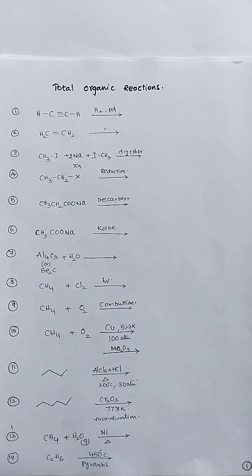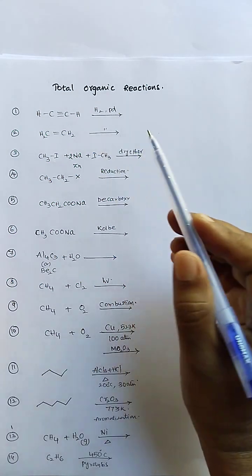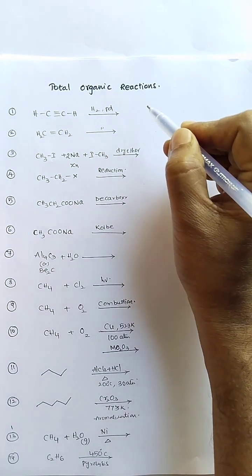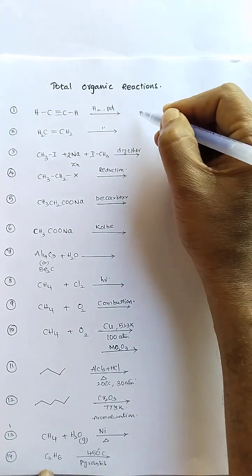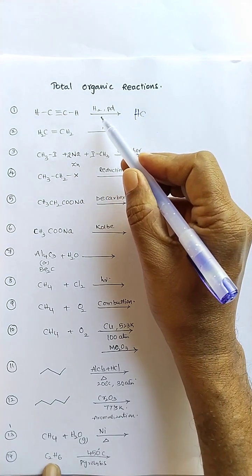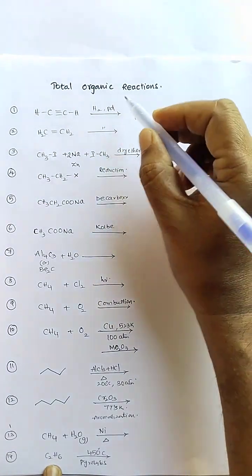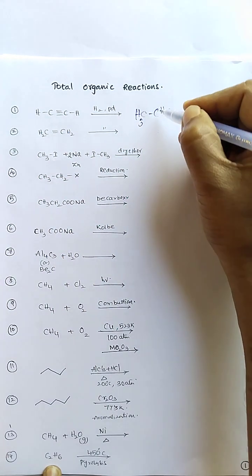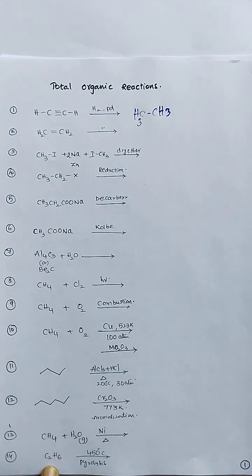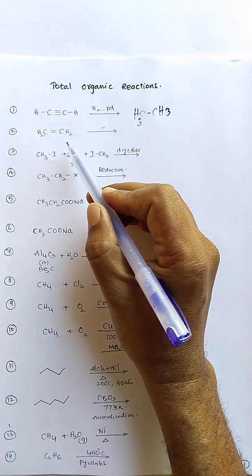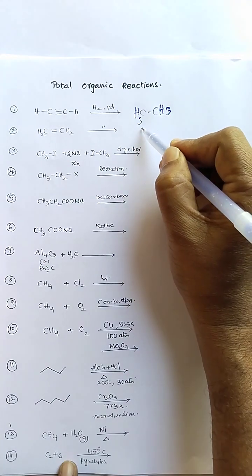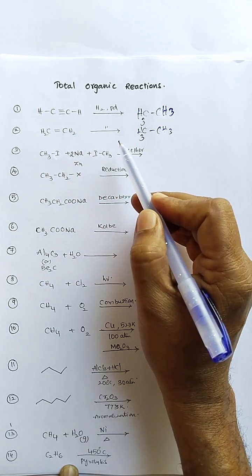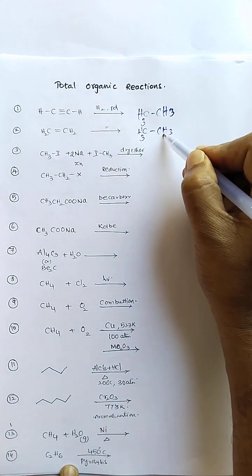First, the reaction we are taking up: alkynes, hydrogenation will be giving us the product. Hydrogens are added to the triple bond, so that two hydrogens add to this carbon and two hydrogens to this carbon. So we will get ethane as the product. And here alkenes upon hydrogenation also provide ethane. So ethene upon hydrogenation we will get ethane.